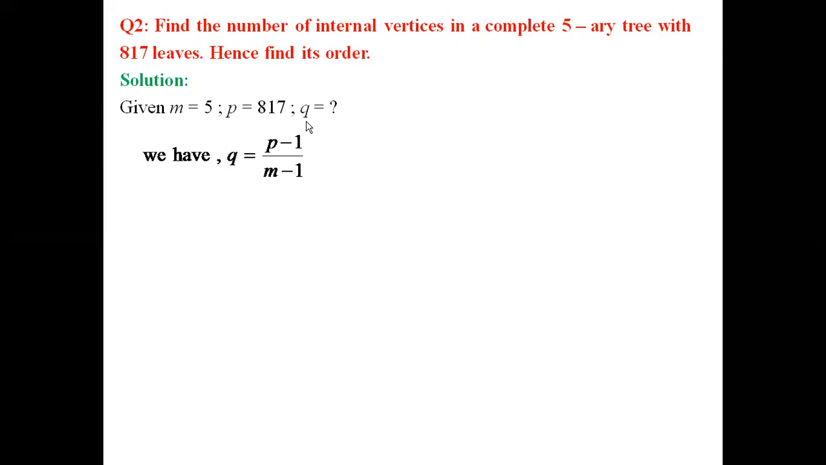First, for a complete m array tree we have the result q equal to p minus 1 divided by m minus 1. This is the expression to find the number of internal vertices, denoted by q. We substitute the p value: 817 minus 1 divided by 5 minus 1 in the denominator. This simplifies to give the q value as 204. That is, the number of internal vertices in the given complete 5 array tree with 817 leaves is 204.